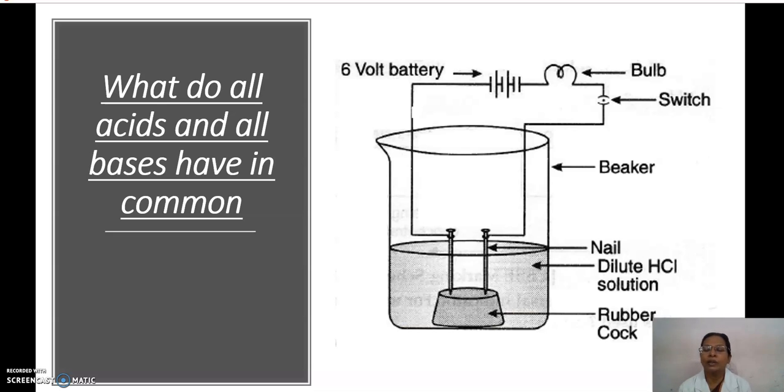And you know that electricity is a flow of charges. So in this, hydrochloric acid is dissociating into H plus ions. These H plus ions are the reason for the conduction of electricity.